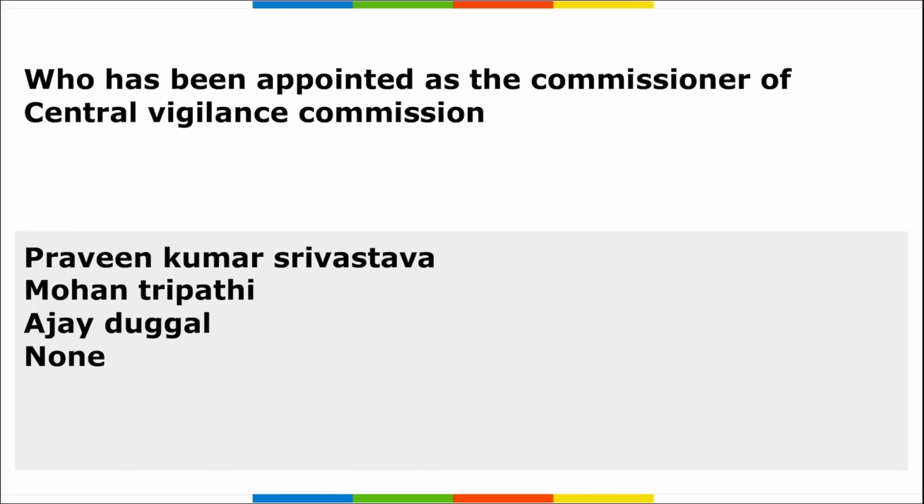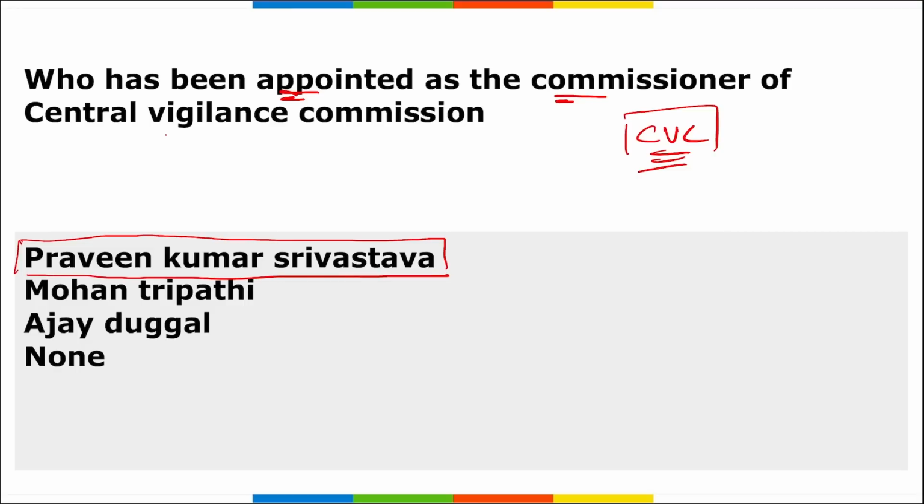Next, who has been appointed as the Commissioner of the Central Vigilance Commission? For the CVC, who has been appointed as the new Commissioner here? So remember, Praveen Kumar Srivastava. I repeat, Praveen Kumar Srivastava has been appointed as the new Chief of the Central Vigilance Commission. Correct? And remember, this CVC is an anti-corruption watchdog.